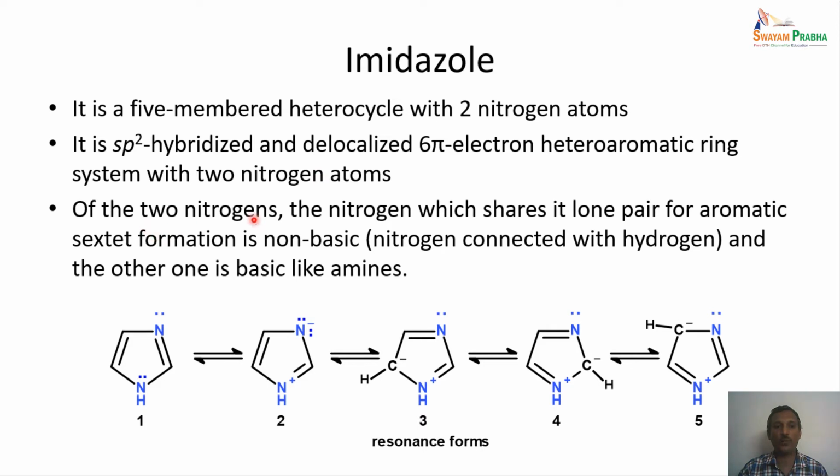We also know that out of the 2 nitrogen atoms, the nitrogen which shares its lone pair of electrons for the aromatic sextet formation is a non-basic one. There is another nitrogen which is basic, due to which imidazole behaves like an amine. And these are the various resonance forms as shown here. Like the previous case, we also have carbons 1, 2, 3 where a carbanion is present, and there is one resonance form where the nitrogen has a negative charge. So these are the various resonance forms of imidazole.